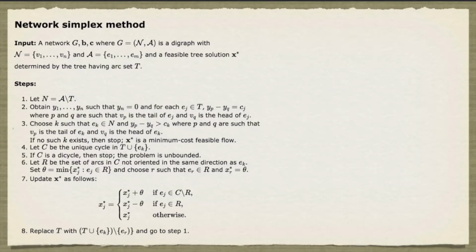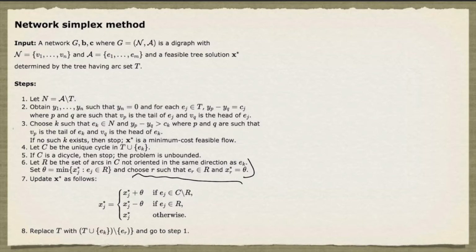So recall that this is our network simplex method, and Cunningham's anti-cycling rule only looks at this step here, step 6. In step 6, we have to choose the leaving arc. If there's a unique R such that the flow value on the arc ER is theta, then that's the only choice for the leaving arc. Otherwise, we have a choice, and this is where Cunningham's anti-cycling rule applies.